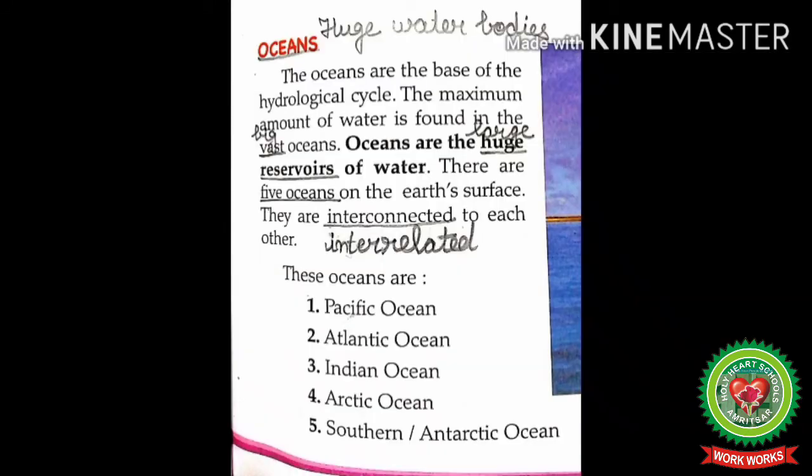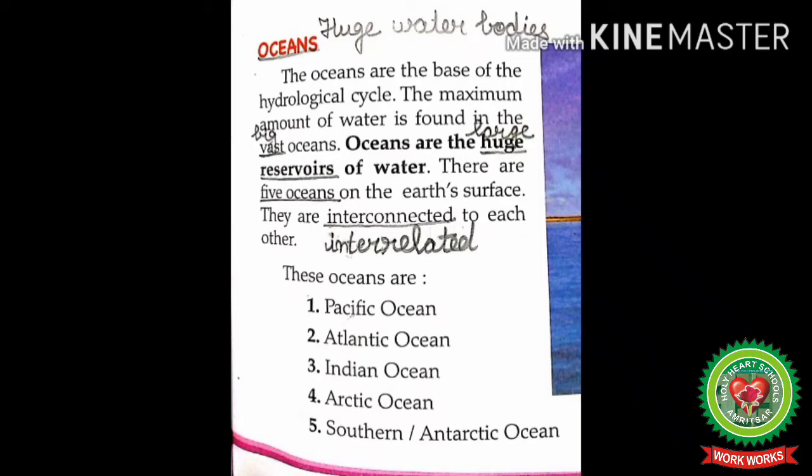Now students, next we will discuss oceans. Mark the word oceans. Oceans means huge water bodies. The oceans are the base of the hydrological cycle. The maximum amount of water is found in the vast oceans. Students, here vast means big. Oceans are the huge reservoir of water. Here huge means large.